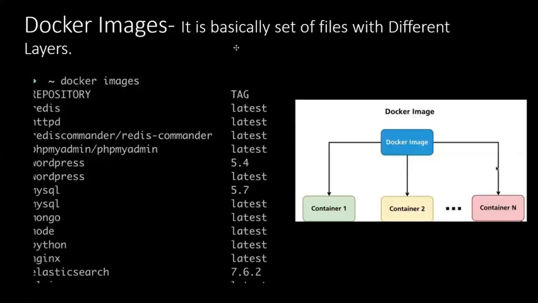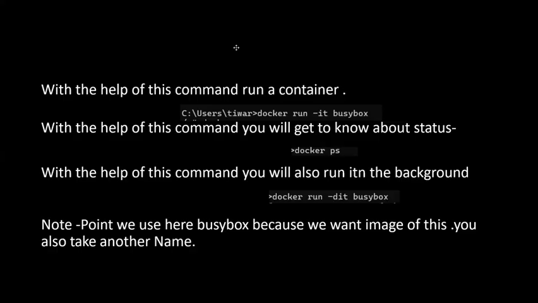So Docker images, many containers are based on the Docker images. With the help of this command, you run a container: docker run -it busybox. With docker ps, you get to know the status, which containers are in the running phase. You can also run it in the background: if you want to run it in the background, then you use docker run -dit busybox.